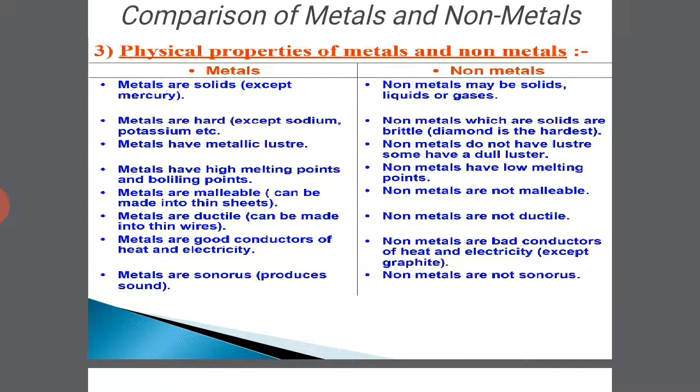Okay, so this table of physical properties of metals and non-metals is very important from the exam point of view also. So keep it in mind, do the revision, and write the same table.